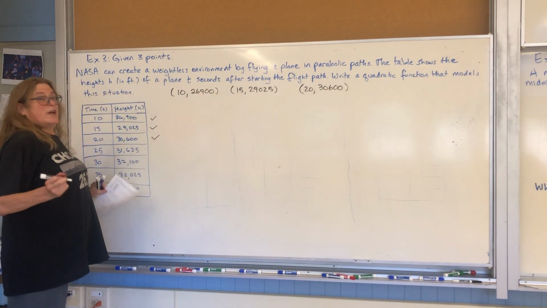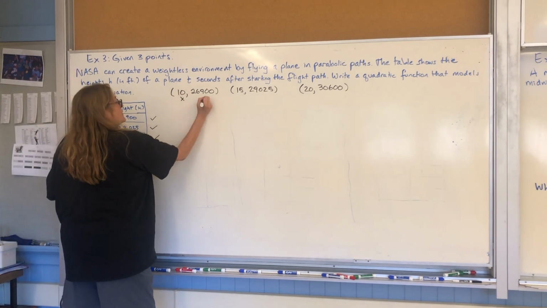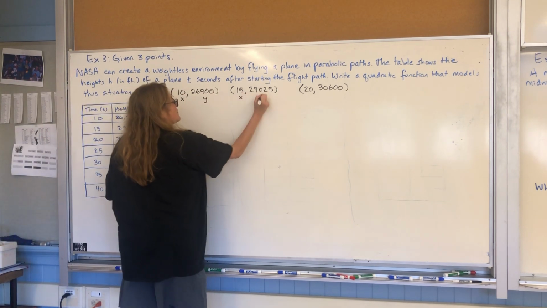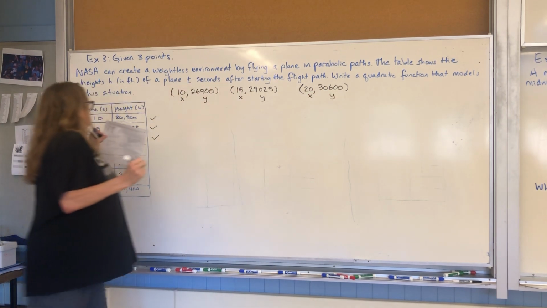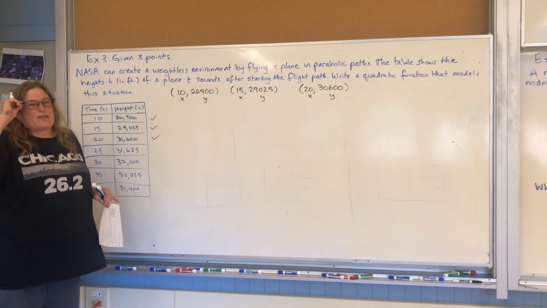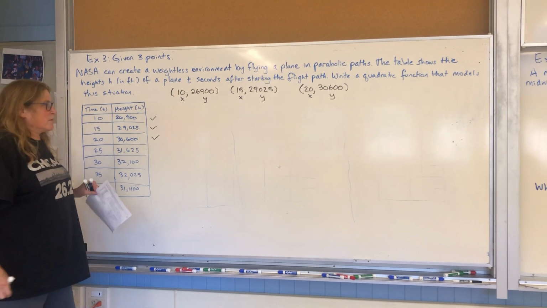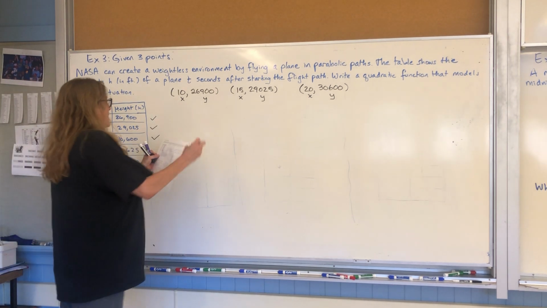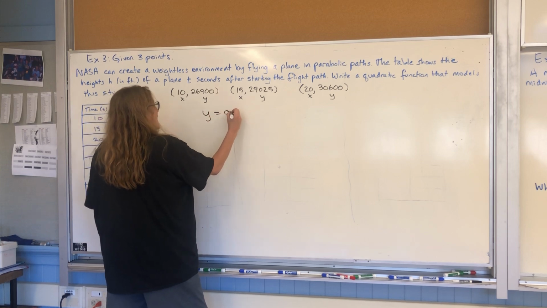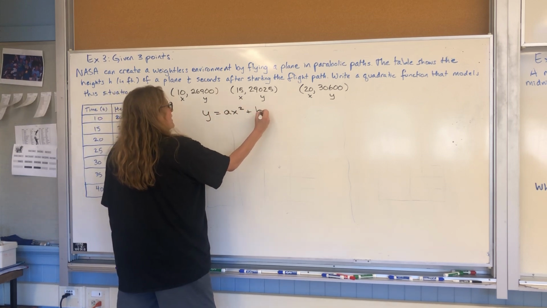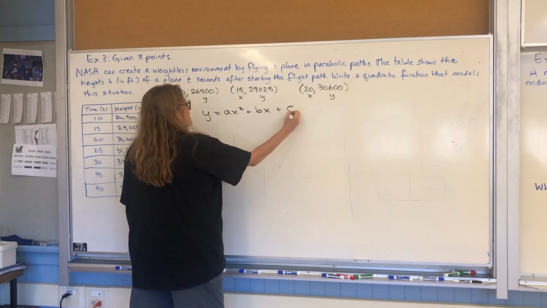Okay guys, so we always know this is an x value, this is a y value, this is an x value, this is a y value, this is the x value, this is the y value. They use t and h, but I'm thinking we better stick with x and y because that's what we're used to. When we look at standard form, we look at it as y equals ax squared plus bx plus c.